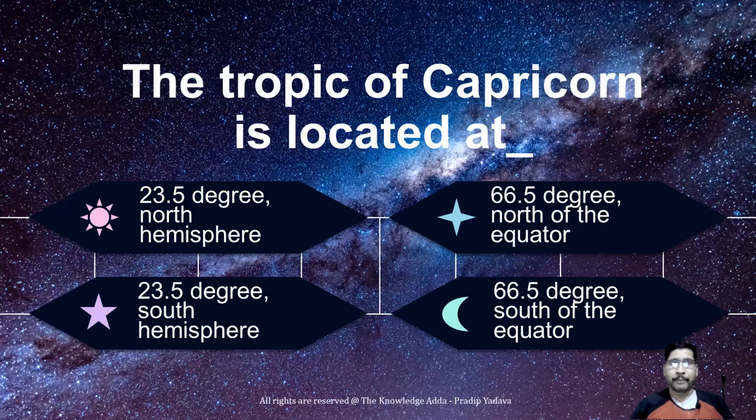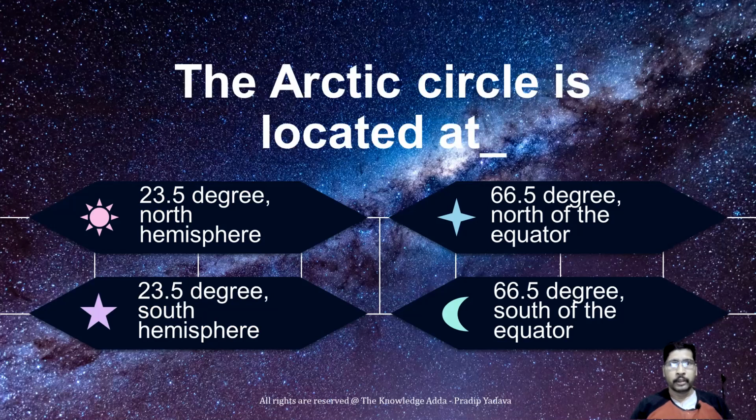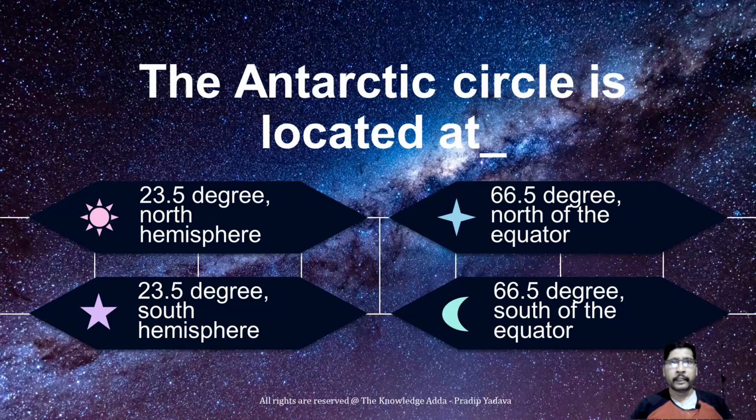The Tropic of Capricorn is located in the Southern Hemisphere at 23.5 degrees south, and 0.5 is represented as 30. The Arctic Circle is located at 66.5 degrees north of the equator. The Antarctic Circle is located at 66.5 degrees south of the equator.